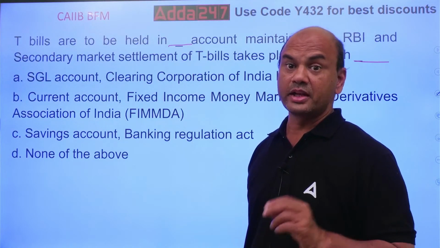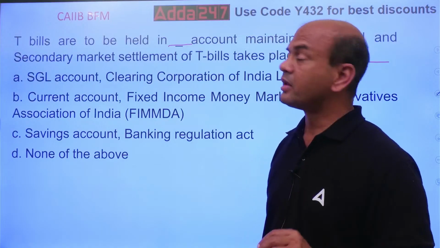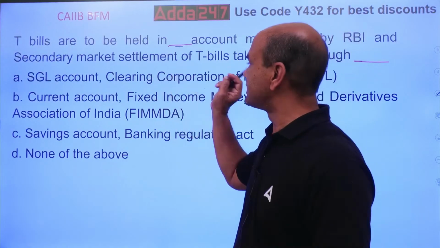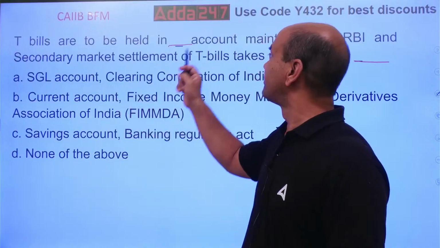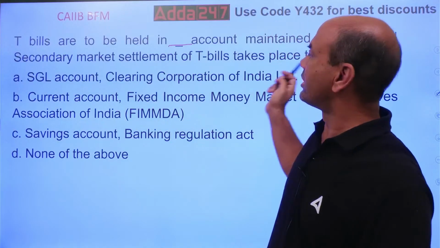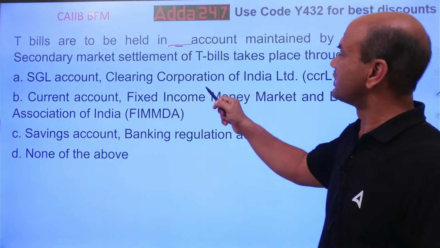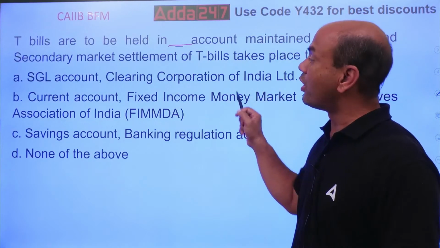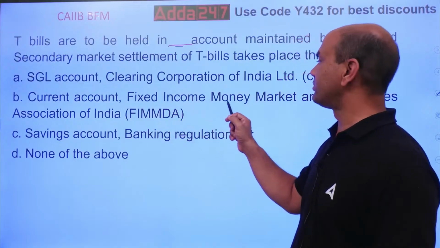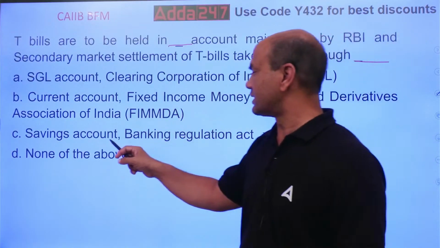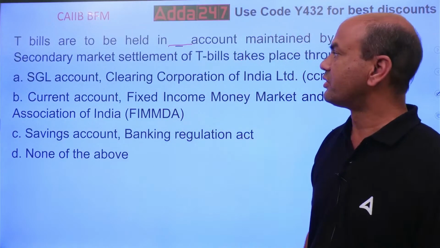That's why we have CBLO for them. The options are: SGL account with the Clearing Corporation of India, or current account and FIMDA, savings account or Banking Regulation Act?